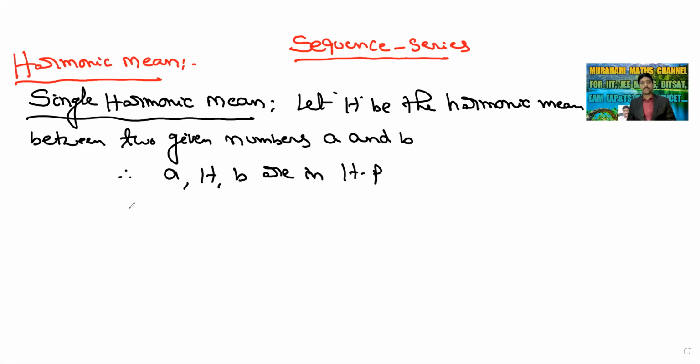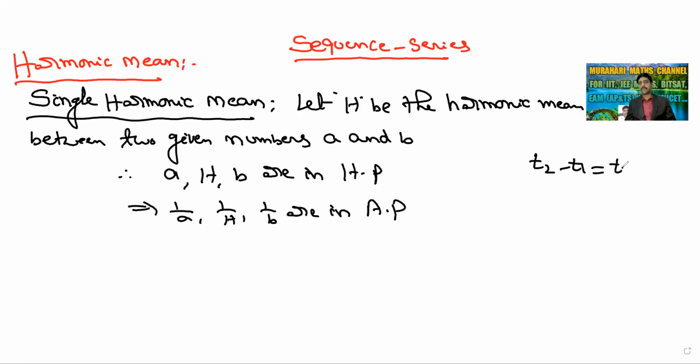The reciprocal of harmonic progression is AP. 1 by A, 1 by H, 1 by B are in arithmetic progression. So if three terms are in arithmetic progression, then common difference is equal.